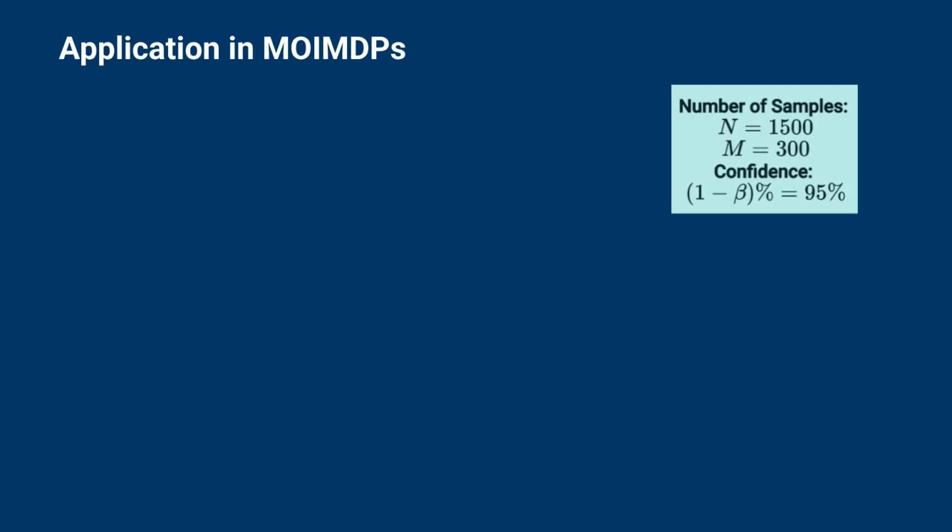To demonstrate our algorithm's applicability to MOIMDPs, we enhance the existing IMDP example by incorporating a second objective, resulting in an IMDP with two objectives. The number of samples in the scenario optimization problems is n equal to 1500 and m equal to 300, which gives the confidence with beta equal to 0.05. The results obtained via the proposed framework are illustrated here.